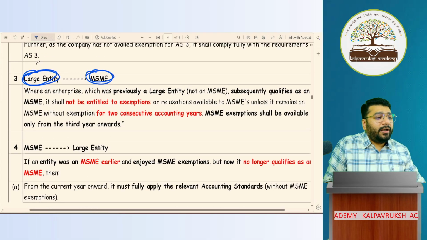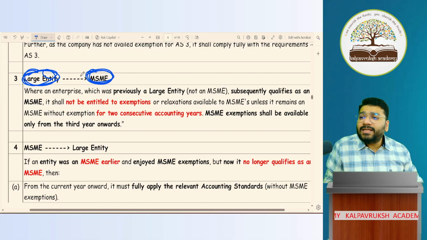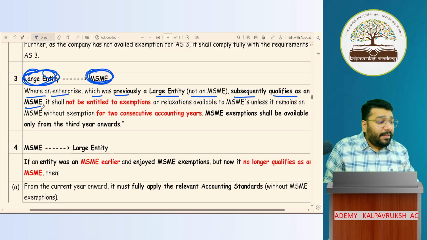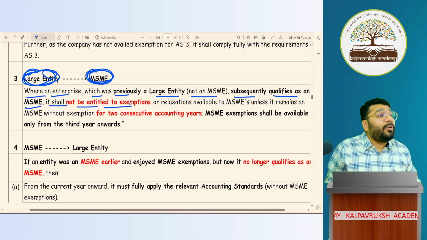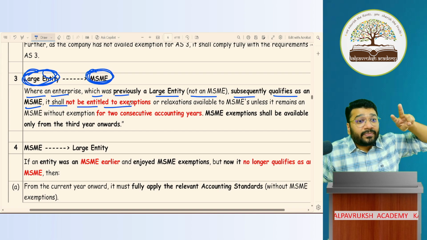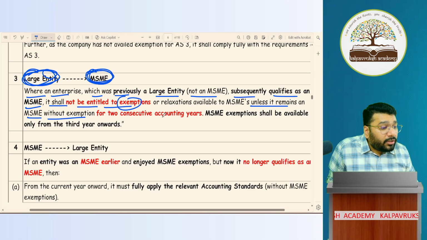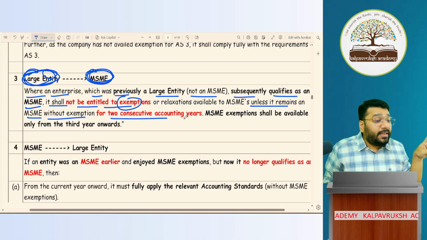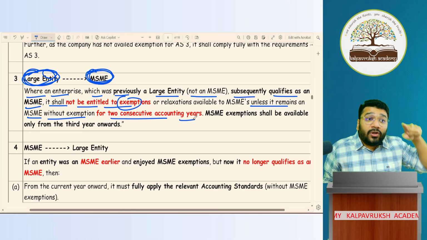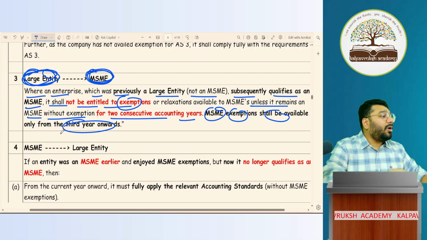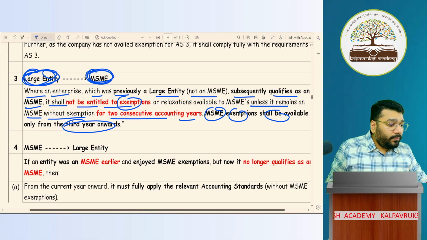So coming back to this point, when an enterprise which was previously a large entity, not an MSME, subsequently qualifies as an MSME, it shall not be entitled to exemption. Even though in year 2 you become MSME, you will not get exemption unless you are MSME without exemption for 2 consecutive accounting years. So MSME exemption is available only from the 3rd consecutive year. Got it, not got it?